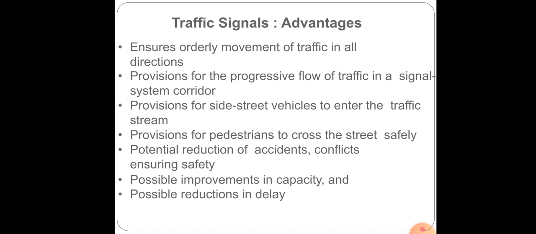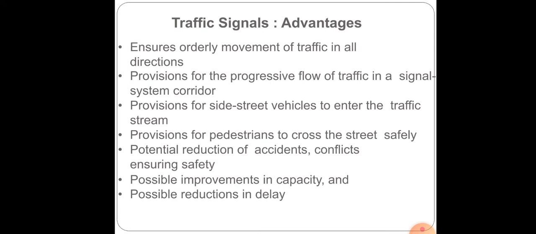And when the signal system is properly coordinated, then there is a reasonable speed along the major road. So there will be no considerable reduction in the speed. If it is well coordinated, then there will be a reasonable speed along the major road traffic. And also there will be a possible improvement in the capacity, and there will not be much delay.